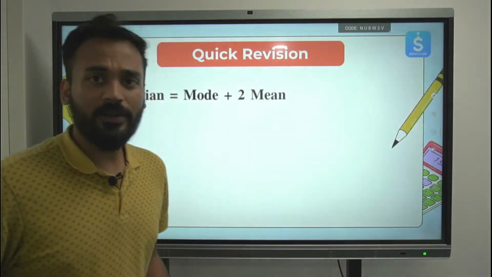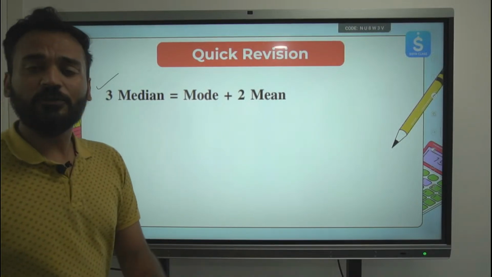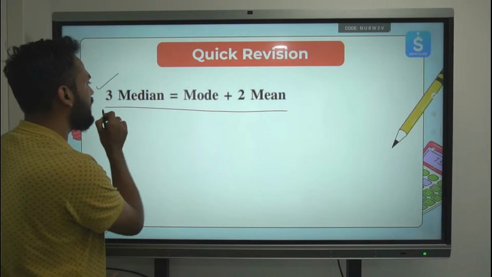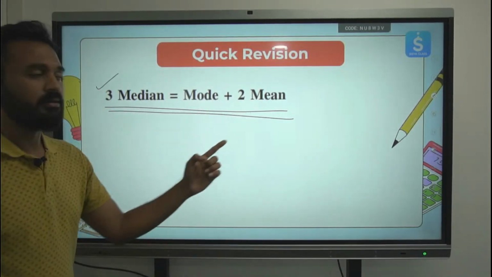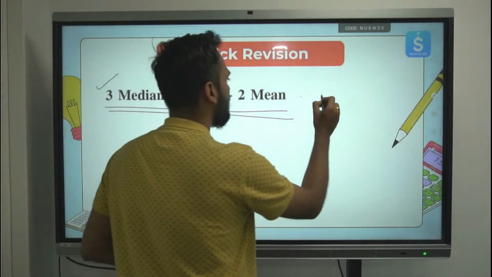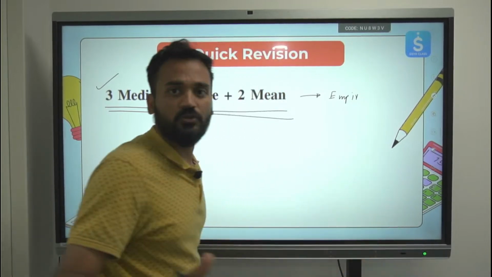I can see a lot of you have replied. Hello everyone. Yeah. So this is that empirical formula. This has been directly asked in your board exams as well. You have to remember this as it is. The relation between median, mode and mean: 3 times median is equal to mode plus 2 mean. This is the empirical formula or empirical relation between the three measures of central tendency.